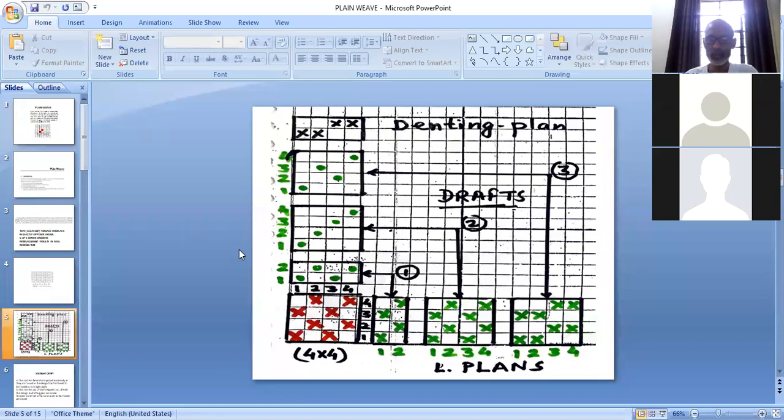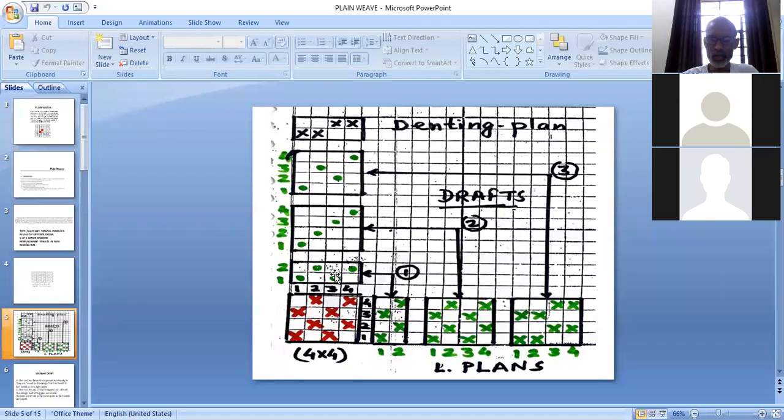And then we have taken a plan view along with different possible drafts. So we have taken 3 cases here. First draft, which is constructed in 2 heddles. Second draft, which is constructed in 4 heddles. And third draft, which is also constructed in 4 heddles, but these are 2 different drafting systems. This is known as straight drafting, and this is known as skip drafting system.